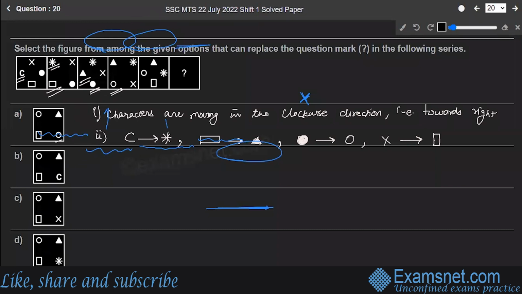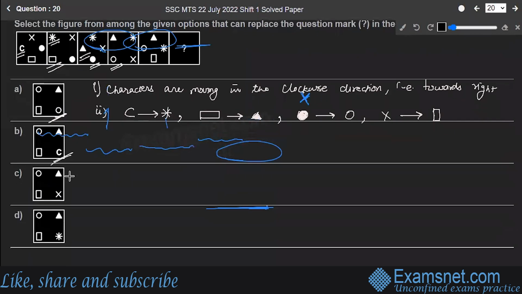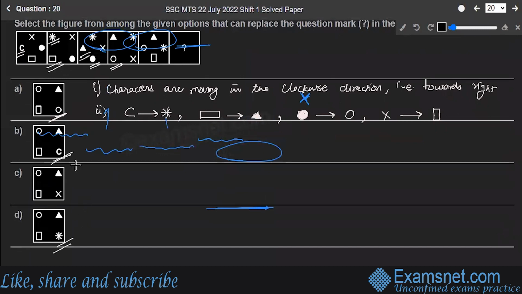See, circle has already been used, C sign has already been used, same way asterisk sign has already been used. Only the solid X sign is there, bold X sign is there, which is newly introduced. So option C is the correct answer to the question. Hope you're clear with this. Let's move to the next question, number 21.